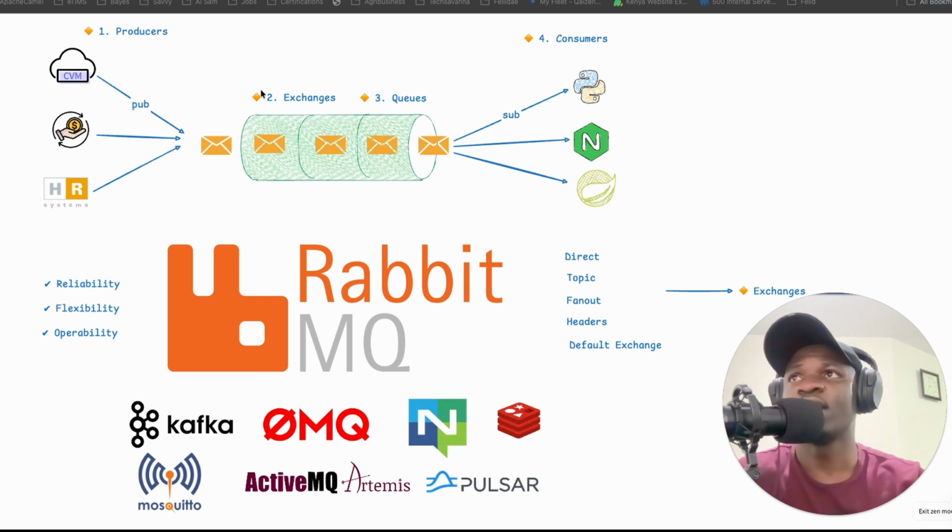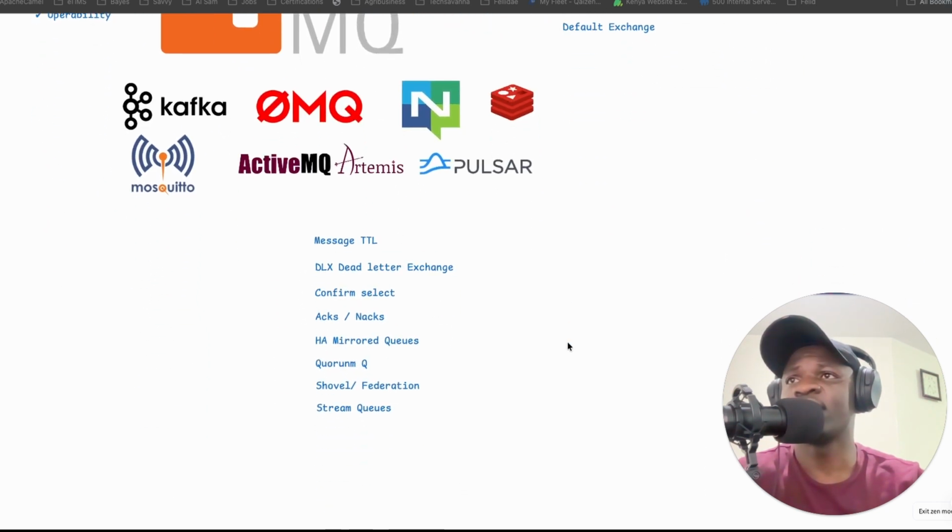So these three are the major components within RabbitMQ. Within the queue, we have some bonus features in RabbitMQ. We have features like message TTLs, message time to live, and you have things like the DLX, the dead letter exchange.